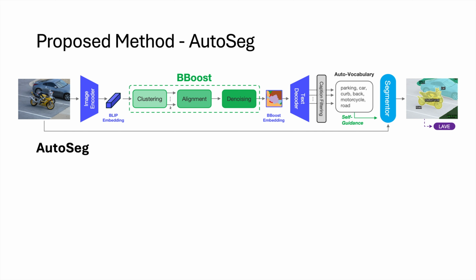To tackle auto-vocabulary segmentation, we propose AutoSeg. AutoSeg first encodes the image into patches using a pre-trained BLIP vision language model. As you might know, BLIP has both an encoder and decoder, which allows it to caption the image itself. However, usually such captions will focus on the most salient objects, which yields an unsatisfactory level of vocabulary completeness for a per-pixel task like segmentation.